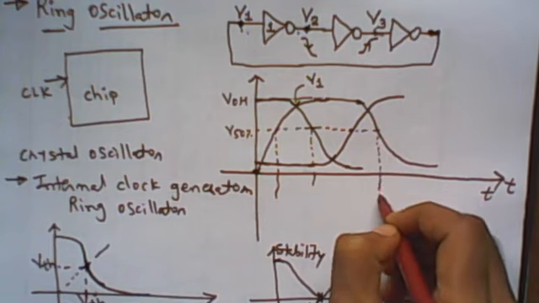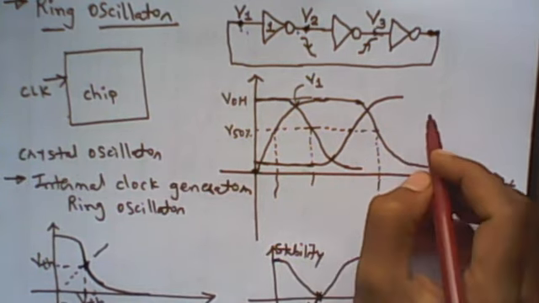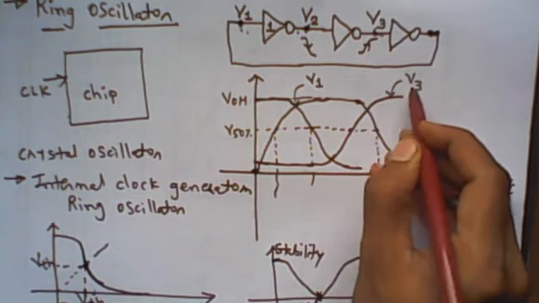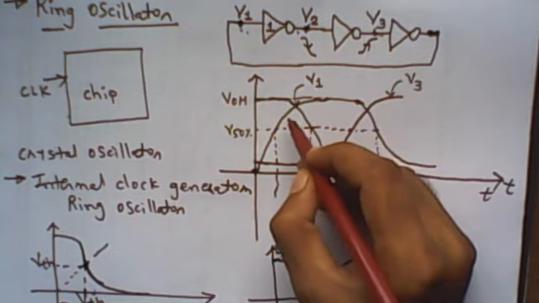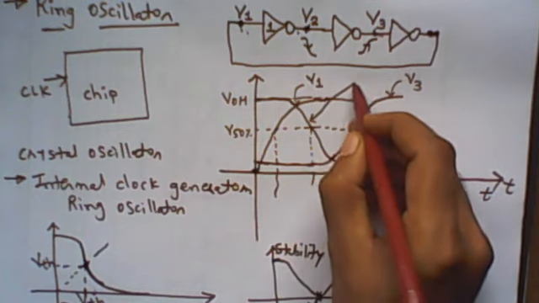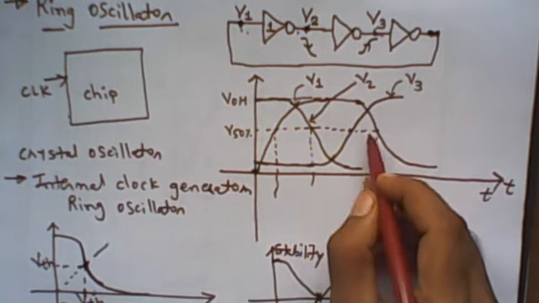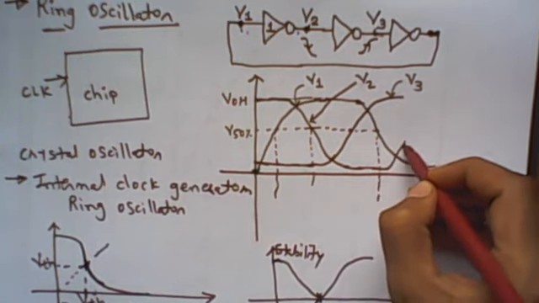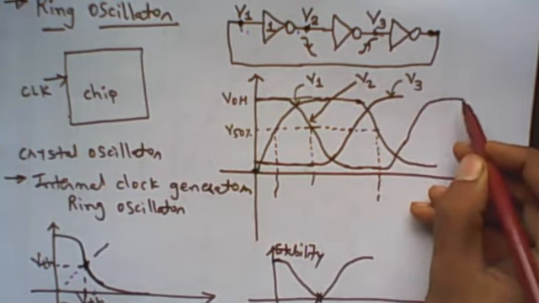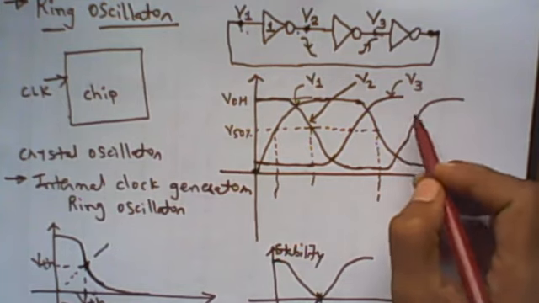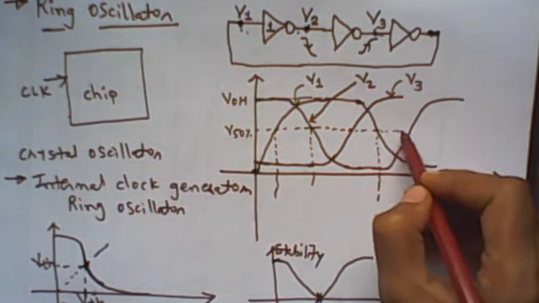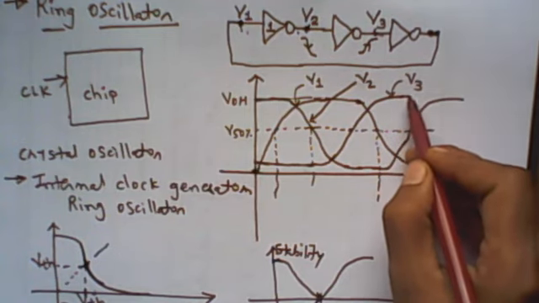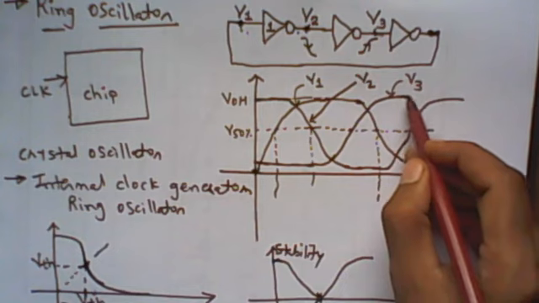And when V1 starts going low, it again forces V2 to start going high. This is V3, this is V1, and this is V2. Now when V2 goes high, it will force V3 to go low.